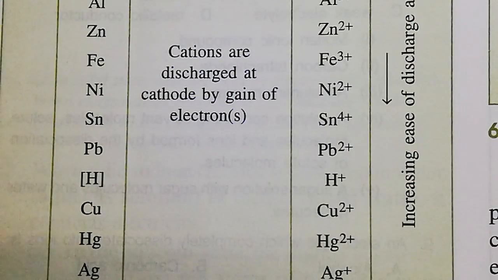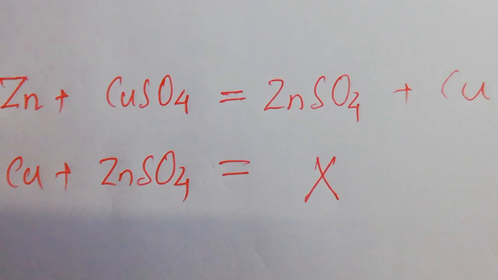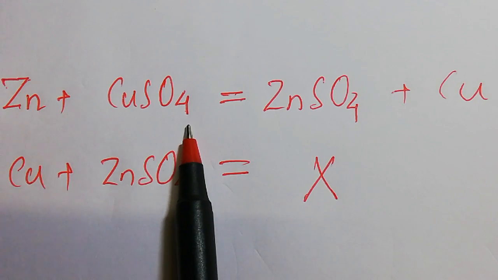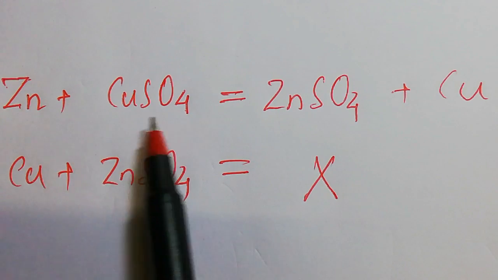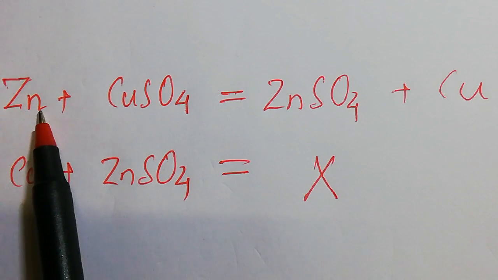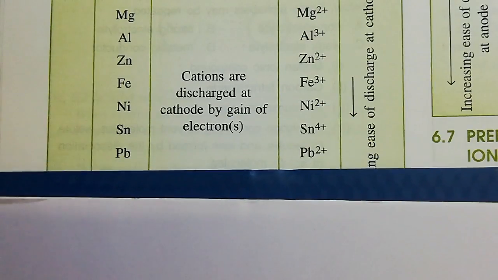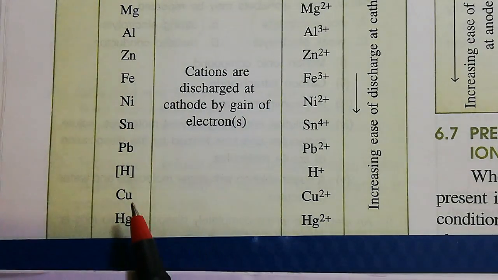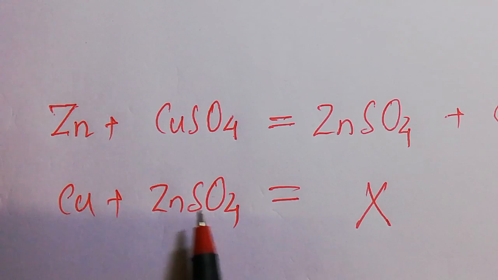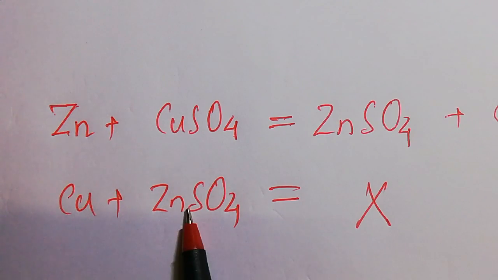In the reaction between zinc and copper sulfate, zinc can displace copper, as zinc is placed above copper in the activity series. But in the reaction between copper and zinc sulfate, copper cannot displace zinc.